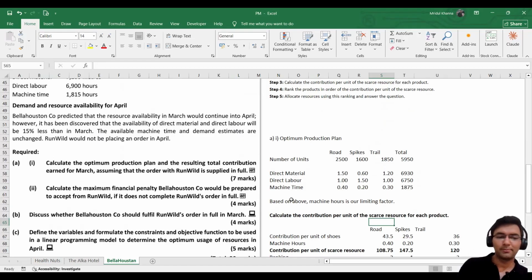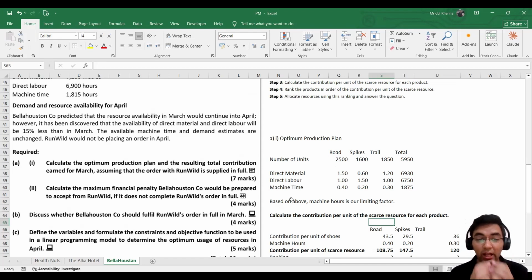Now, what does it mean if it does not complete the Run Wild's order in full? If we are not completing the Run Wild's order, it means we are prioritizing the general demand first, rather than the Run Wild's order.